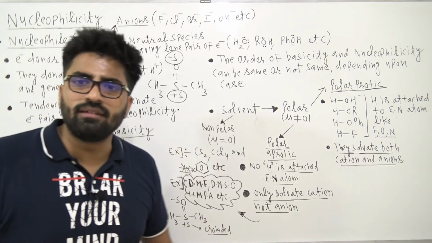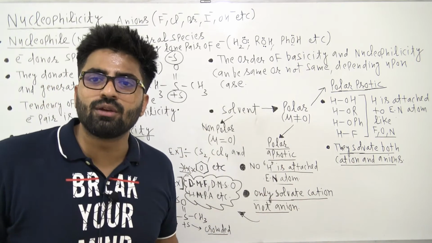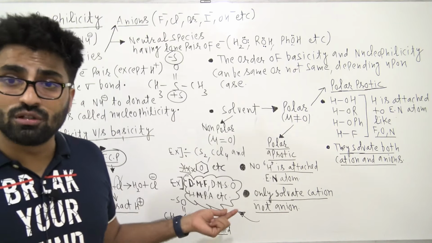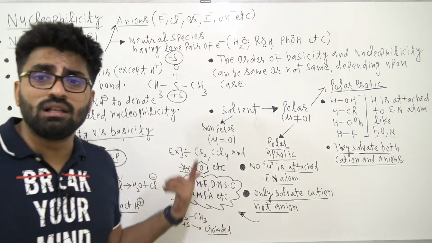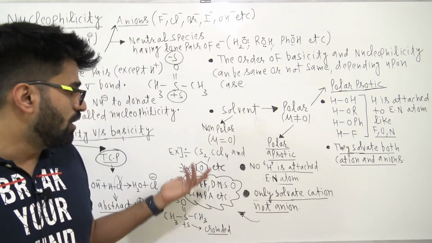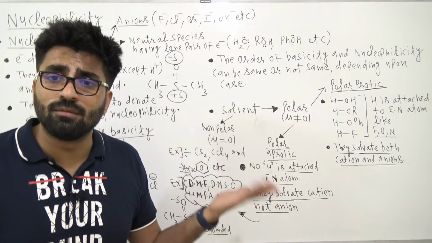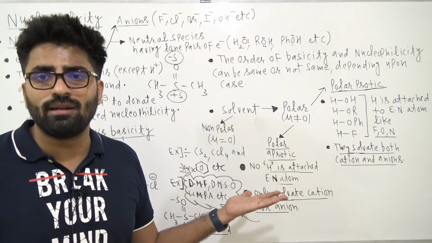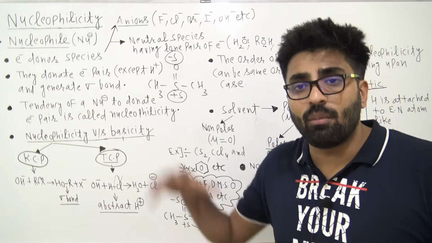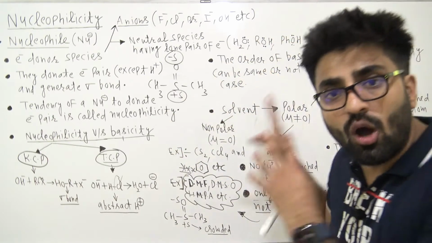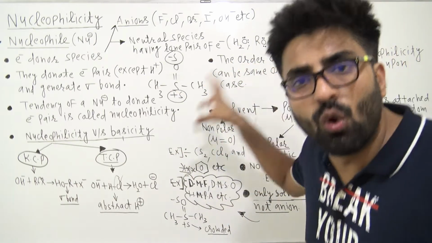We have non-polar solvents also, famous ones. What is non-polar? Whose dipole moment is 0. So we have non-polar solvents as well. In non-polar, what are the examples? Carbon disulfide, CCl4, benzene. Their net dipole moment will come out to be 0, so that's why they are non-polar solvents, right guys? Okay, so this is all about the basics, the introduction of the nucleophilicity topic. These things you must know, right?